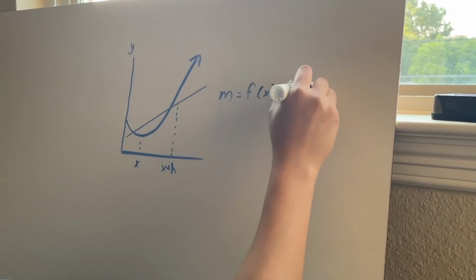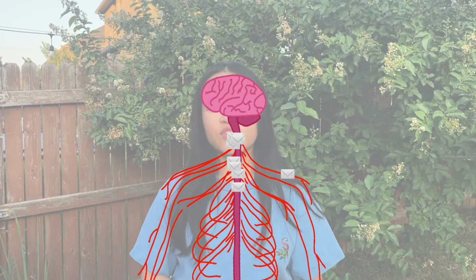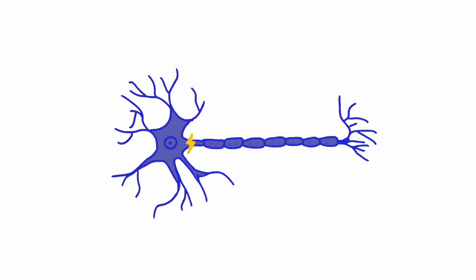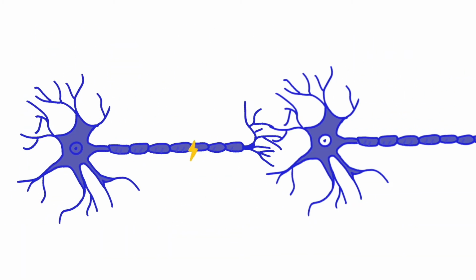The action potential allows us to sprint down fields, figure out complex math problems, and brew our favorite teas. It all starts when a neuron is stimulated. Neurons make up our nervous system and are responsible for transporting information throughout our bodies. When a large enough stimulus acts on a neuron, either from our sensory organs or another neuron firing, an action potential is triggered. An electrical impulse runs along the neuron's body to send information to other neurons or our muscles.